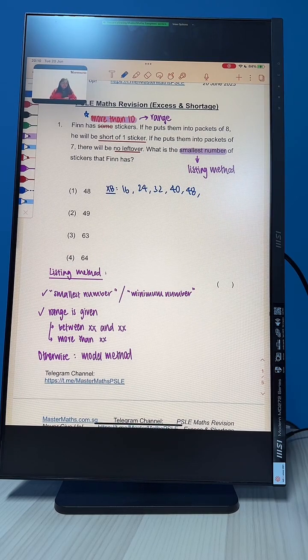Now because he will be short of 1. Short of 1 means you don't have this. If you don't have this, we have to take away 1.